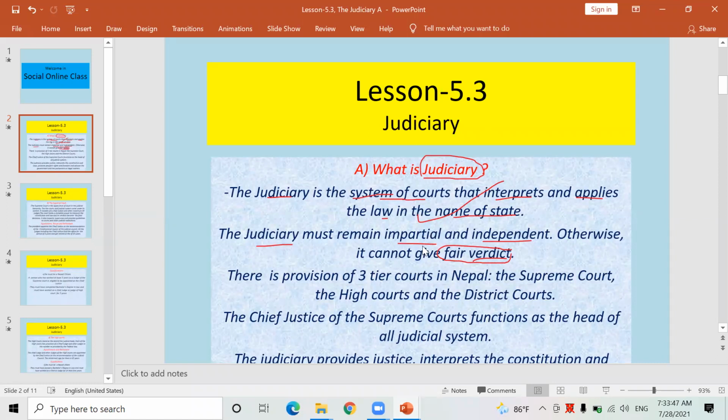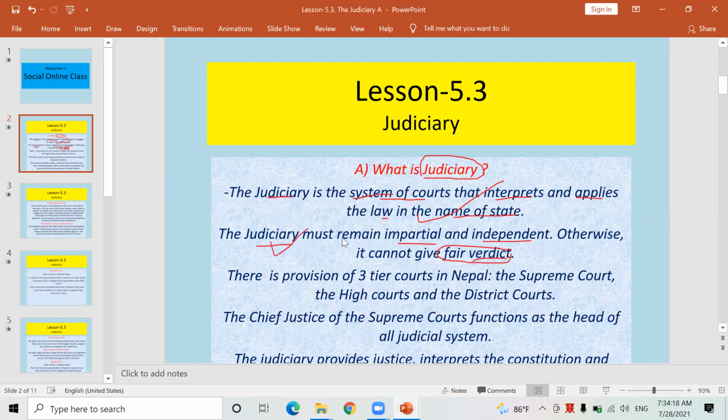The Supreme Court gave a verdict on behalf of Sher Bahadur Deuba and his supporting political parties, who had filed a case against KP Sharma Oli and his government. As a result, at present we have Sher Bahadur Deuba as Prime Minister because of the fair verdict given by the judiciary.